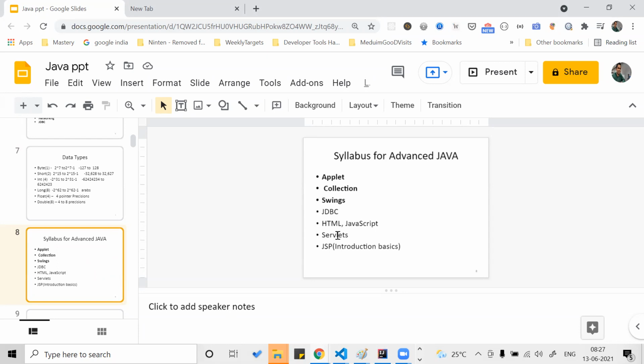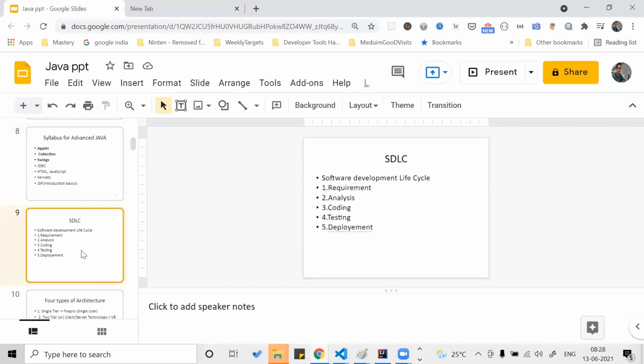The syllabus for advanced Java is these things, that is HTML, JavaScript, but we are on the Java and AWS part. Now we have done the SDLC, the Waterfall and Agile models. Have we completed the requirement phase? What are analysis, coding, testing, and deployment? Do you remember?